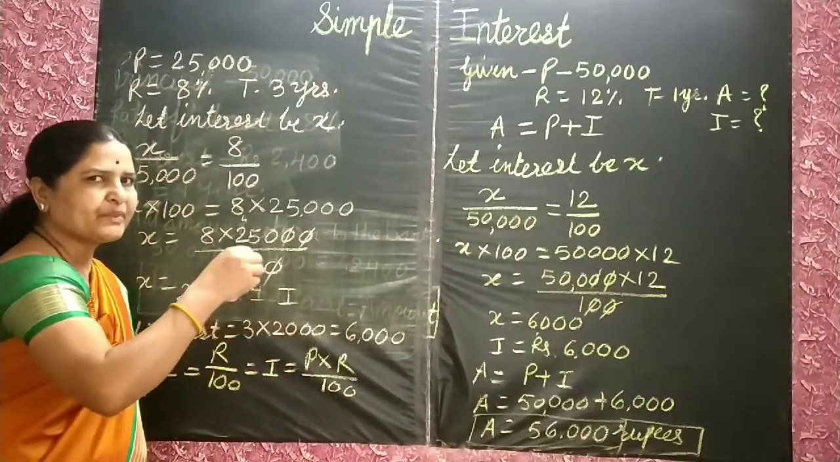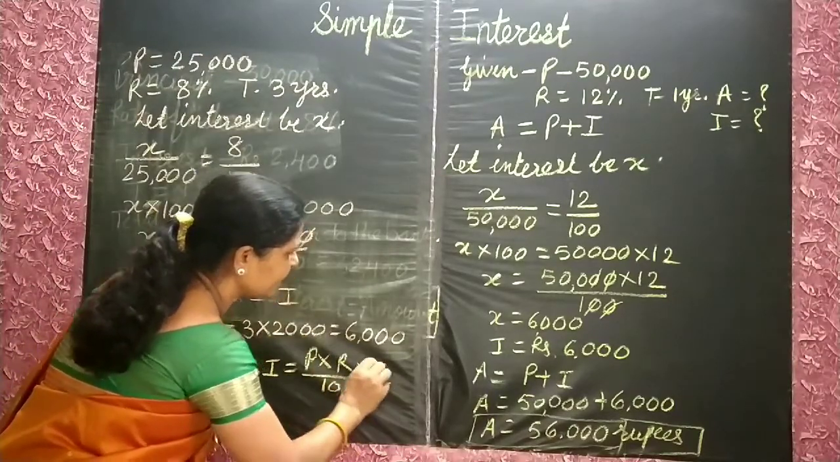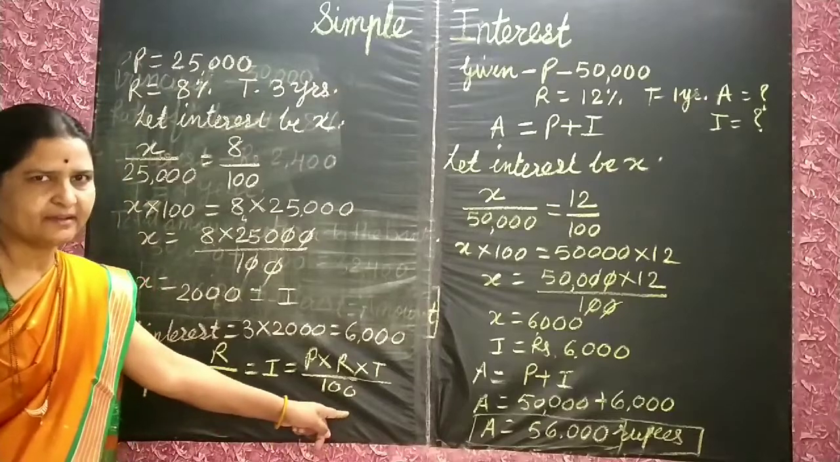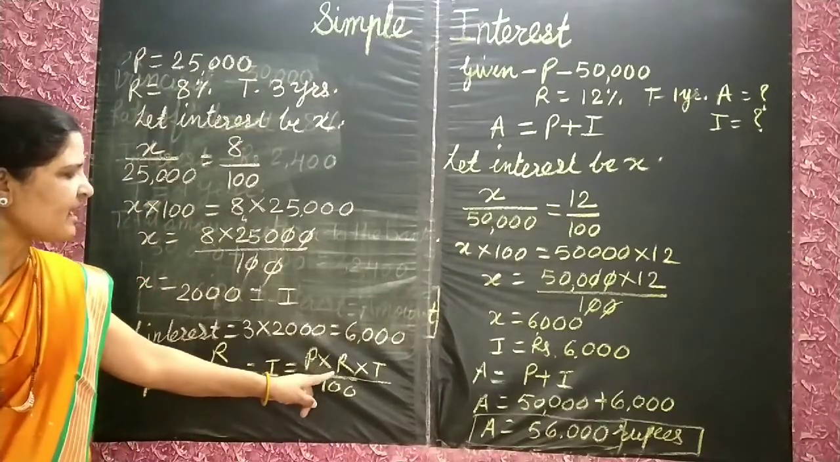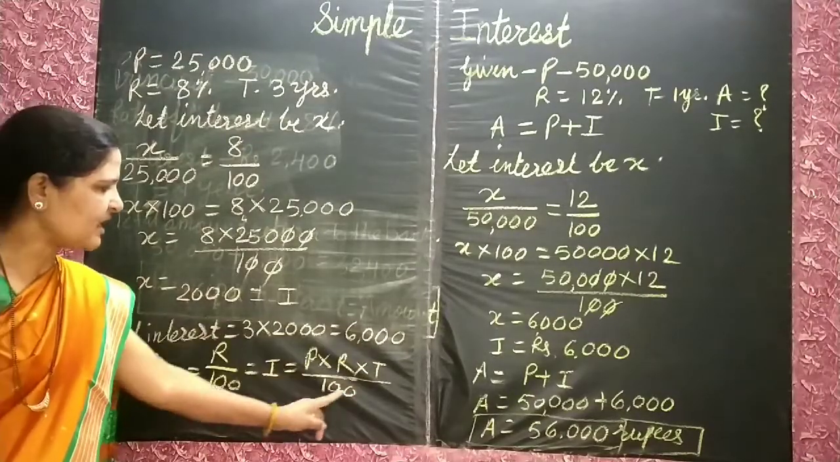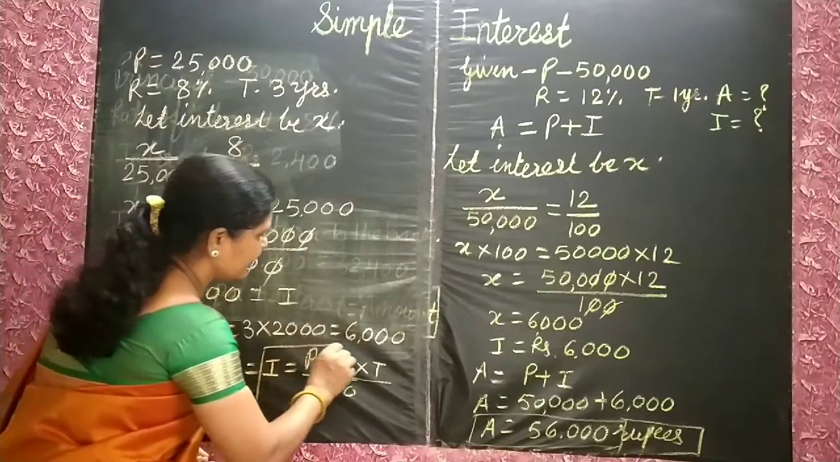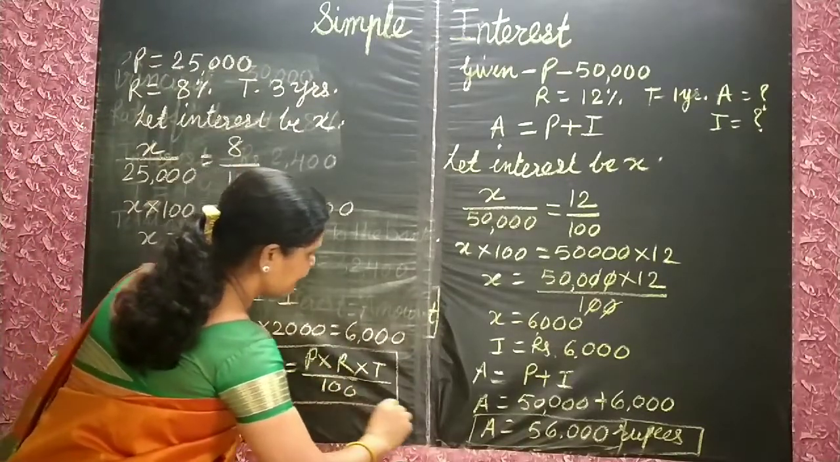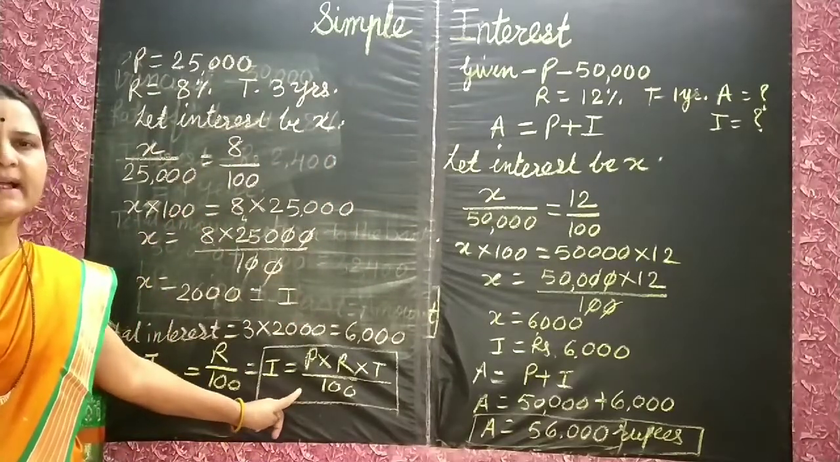Suppose the duration is T. T for time. Duration is given as T. Correct? So interest is equal to PRT, P multiplied by R multiplied by T upon 100. So children, this is the formula to find out the simple interest. Okay, you have to learn it by heart.